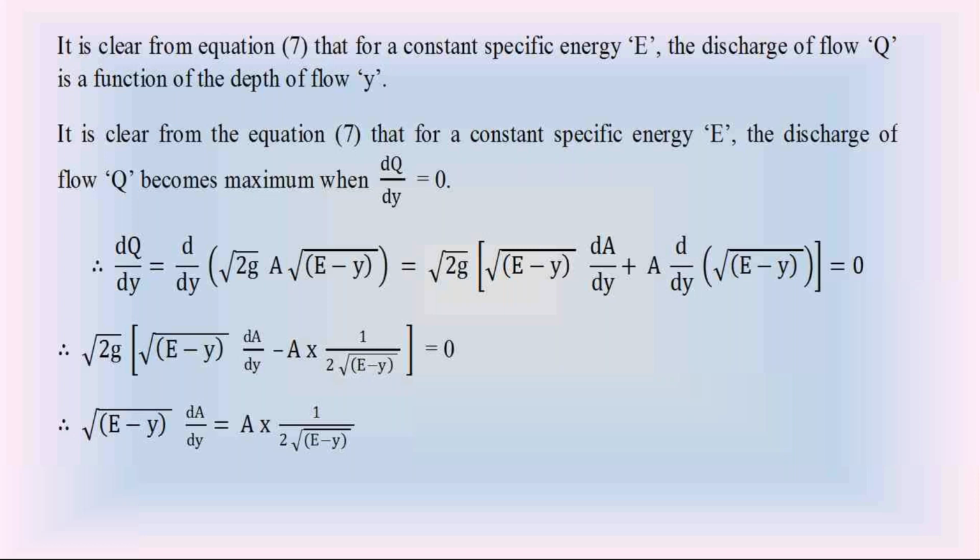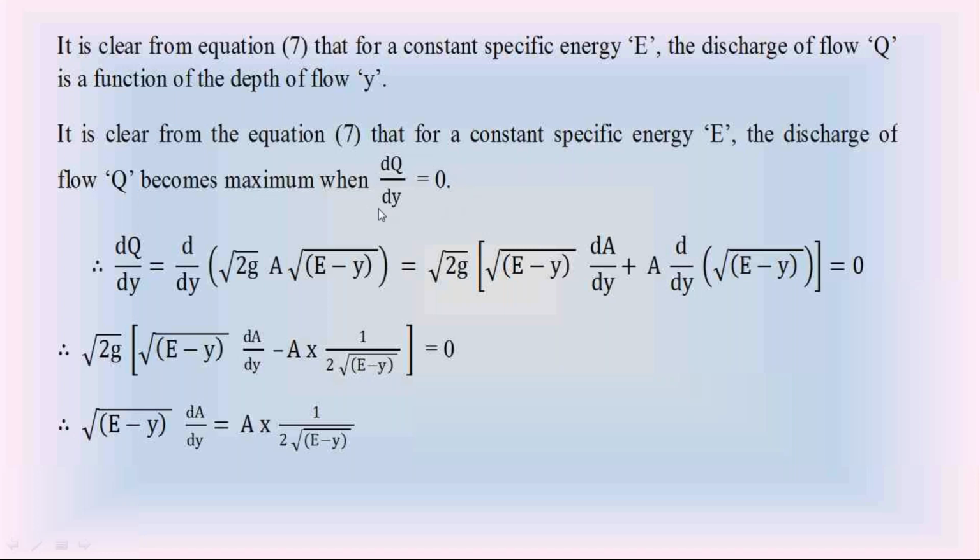Since the discharge Q for constant specific energy E depends on depth of flow y, we can conclude that the discharge Q is maximum when dQ by dy equals 0.